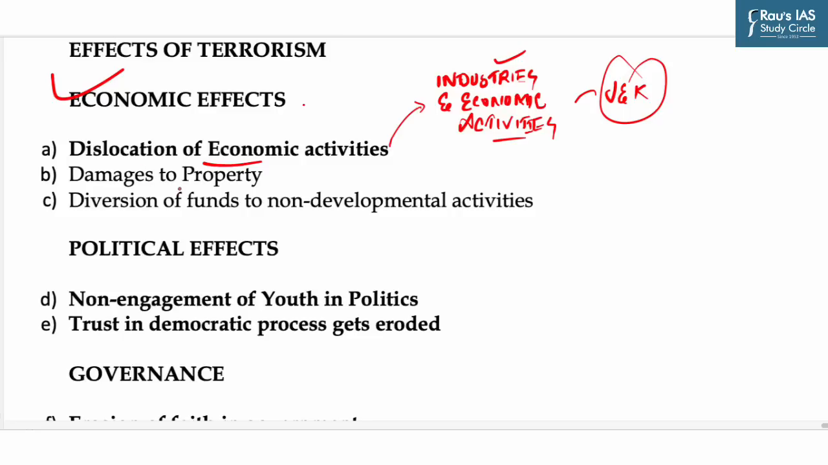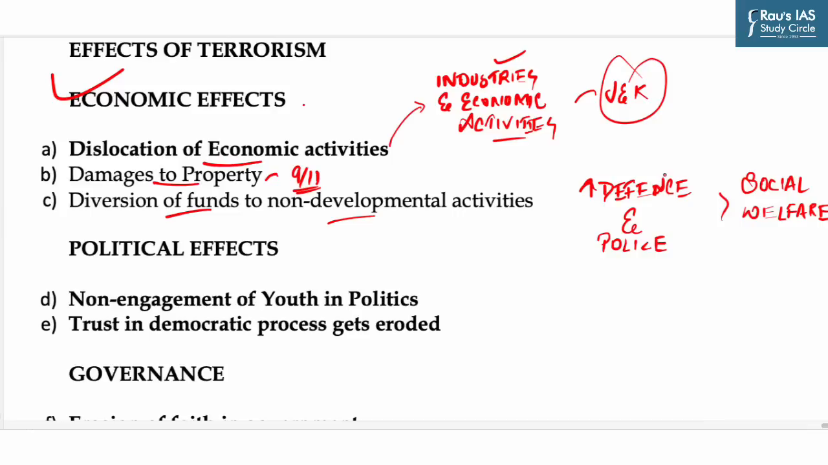Then another impact is damage to property. 9/11 attacks are an example of loss of lives and property due to terrorism. The Twin Towers were reduced to rubble. Then diversion of funds to non-developmental activities. You can understand this with the help of an example: higher expenditure on defense and police leads to diversion of funds which can be utilized for developmental activities, social welfare. For example, India's defense budget is the 7th largest in the world and India is the second largest arms importer.